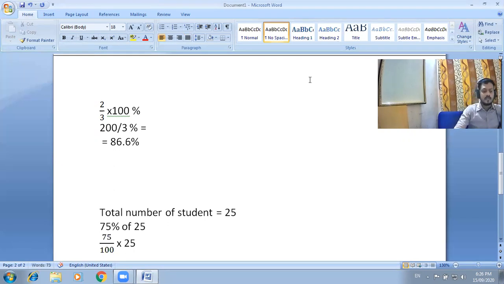After simplification, 25 ones are 25 and 25 fours are 100.